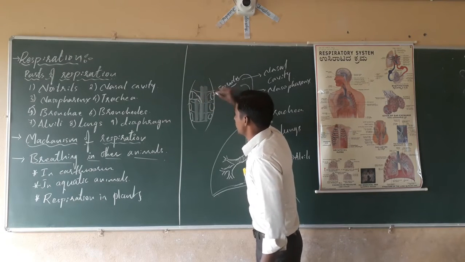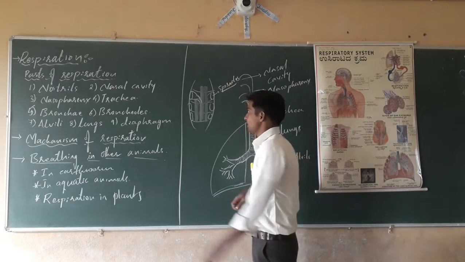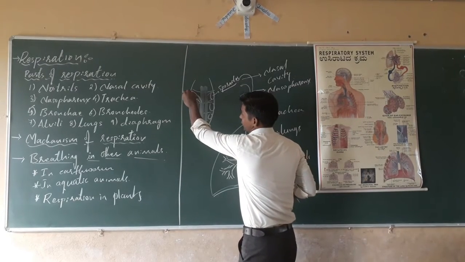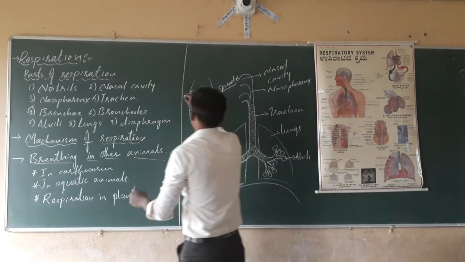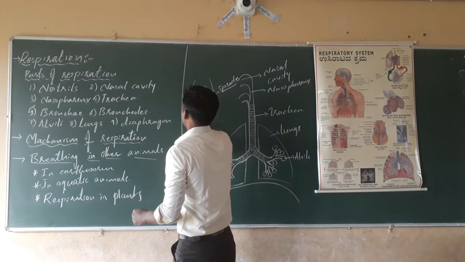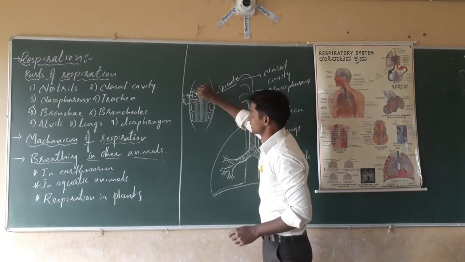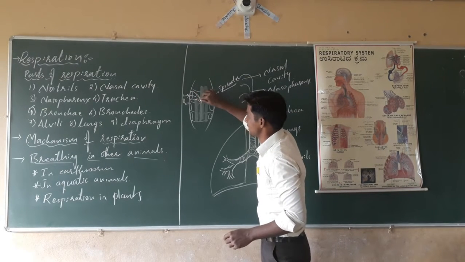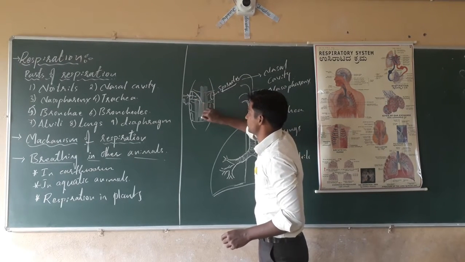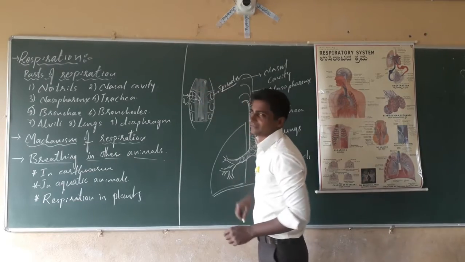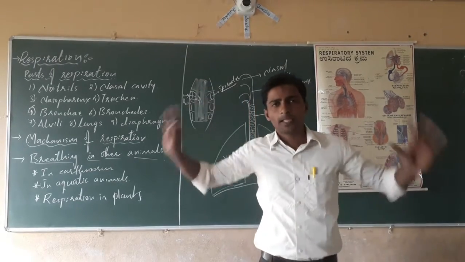Whatever oxygen it needs, it takes through the spiracles. This oxygen moves through the tracheal tube and then enters the body fluid. The body fluid circulates throughout the body and supplies the oxygen.